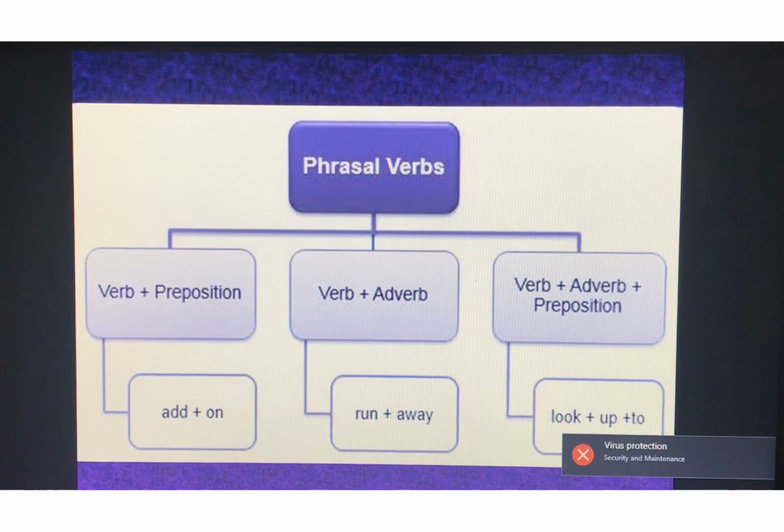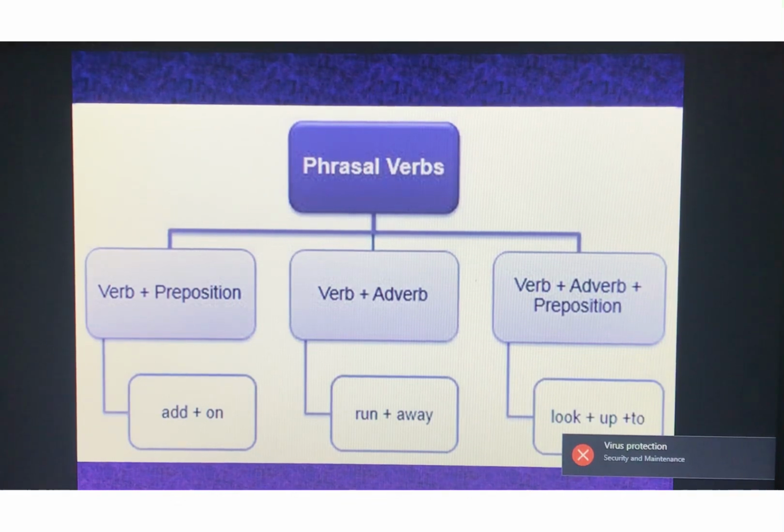Fine. So these are three types of combination that it can have. The first is verb plus preposition. As you can see below, add is a verb and it is added with the preposition on. So add on is verb plus preposition combination and it is a phrasal verb. Similarly, the second combination that it can have is verb plus adverb. Now as you can see here, run is verb and away is adverb. So run away is verb plus adverb combination. So it is a phrasal verb.